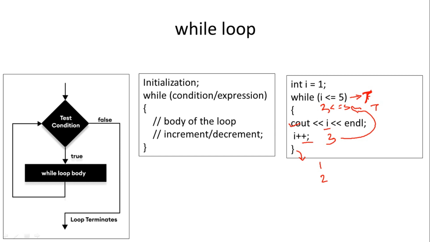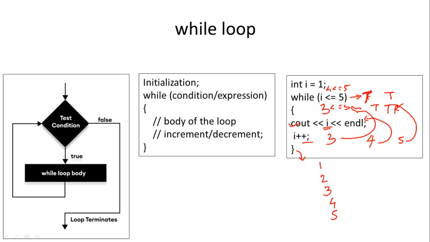Then 3 less than or equal to 5, true, so 3 will be printed on a new line. I plus plus, the value will become 4. Then 4 less than or equal to 5 is true, so 4 will be printed. Then I plus plus, the value will become 5. Then 5 less than or equal to 5, yes, so 5 will be printed.